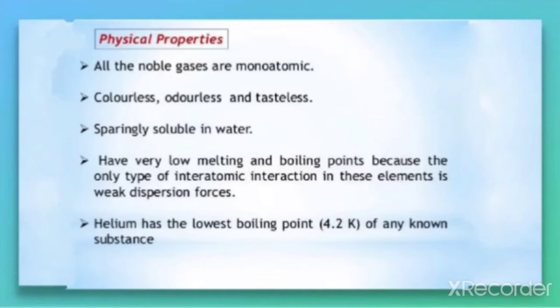Next, helium has the lowest boiling point, that is 4.2 Kelvin, of any of the known substances. So, from all the known substances, helium is the substance which has the lowest boiling point, that is 4.2 Kelvin. So, these are the important physical properties of group 18 elements.